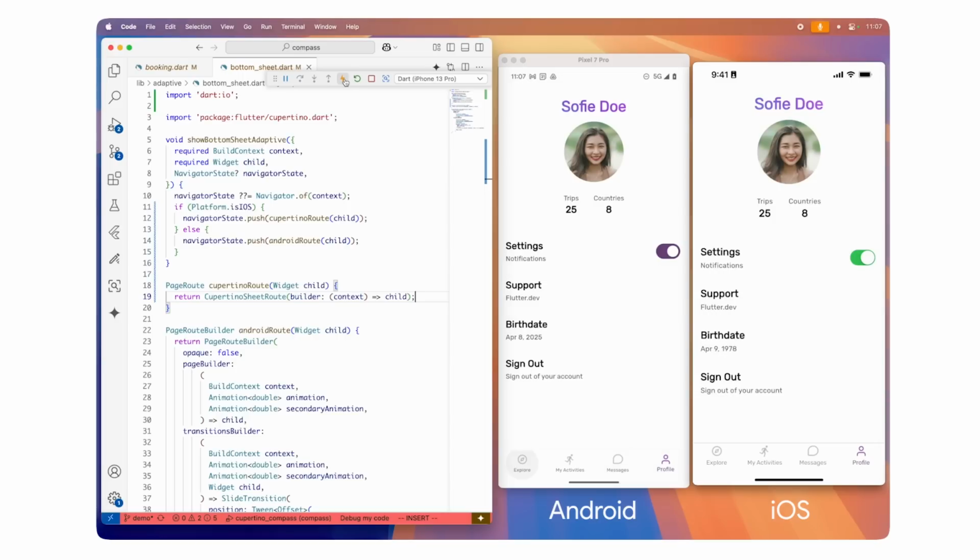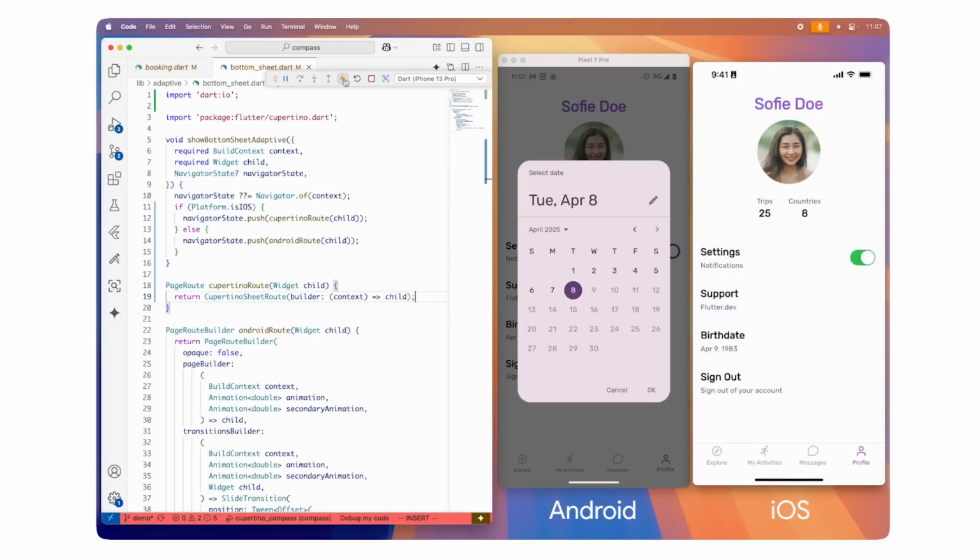There are a lot of widgets that match the platform's design language available in Flutter. Here's a switch that looks correct on both platforms. We've also made this date picker, which matches the look and feel of the native date picker. These tweaks aren't required for your app, but it helps your users if you show them a widget that they already know how to use. We're really excited about the possibilities here for developers.